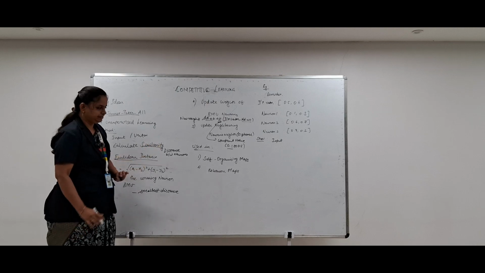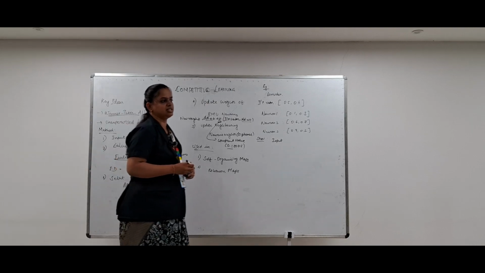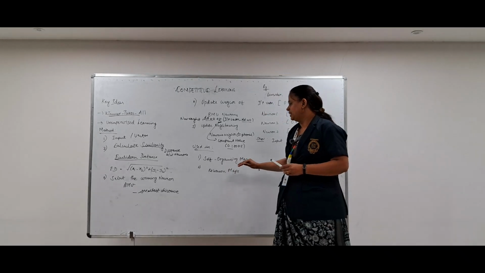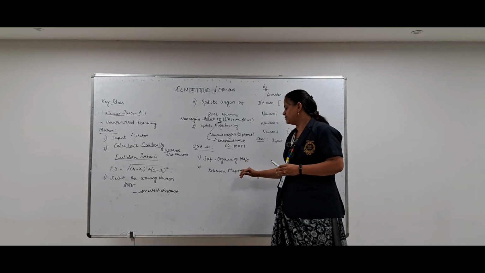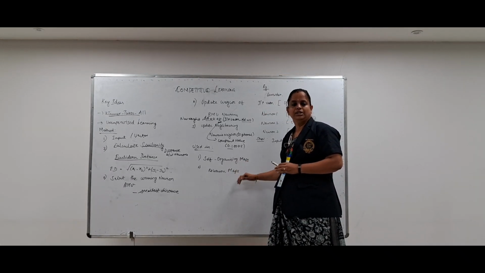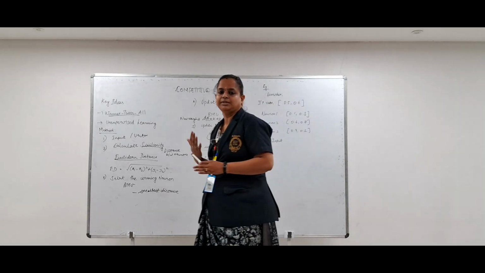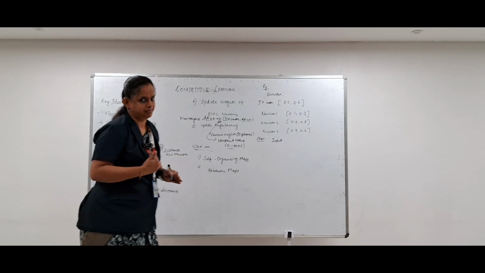The next topic is the places in which this kind of learning process is used. First one is self-organizing maps, and the next one is Kohonen maps. Both are mainly used to reduce a higher dimensional space into a lower dimensional space.